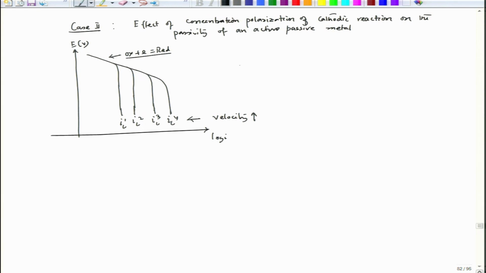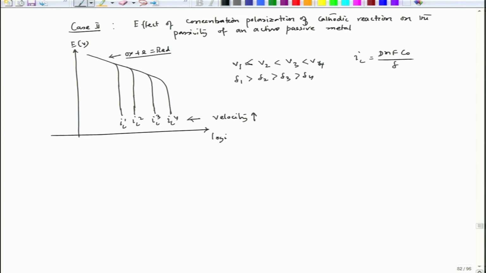So, one velocity, let us say velocity 1 is less than velocity 2, like that it moves, and in that case delta 1 would be greater than delta 2, greater than delta 3, greater than delta 4, and this delta is nothing but IL equal to nFDC0 by delta.